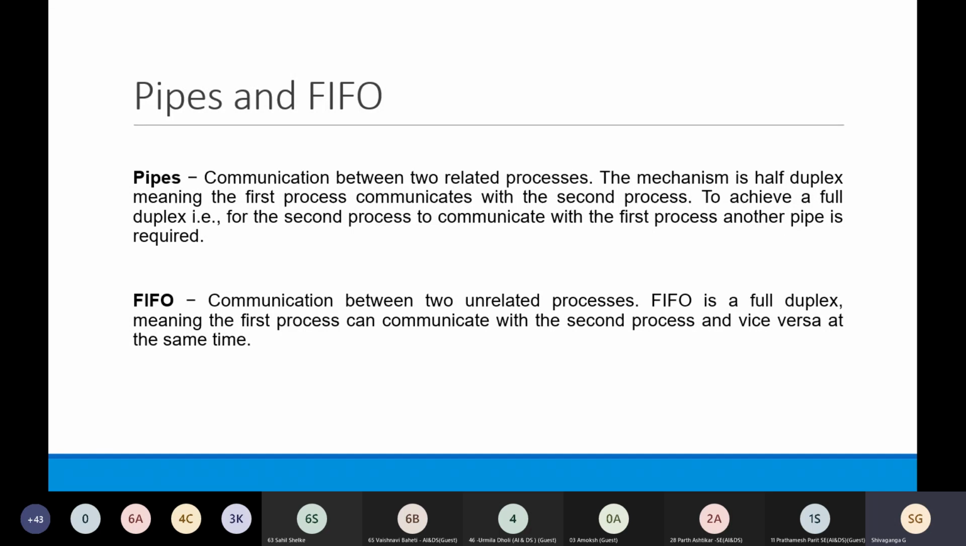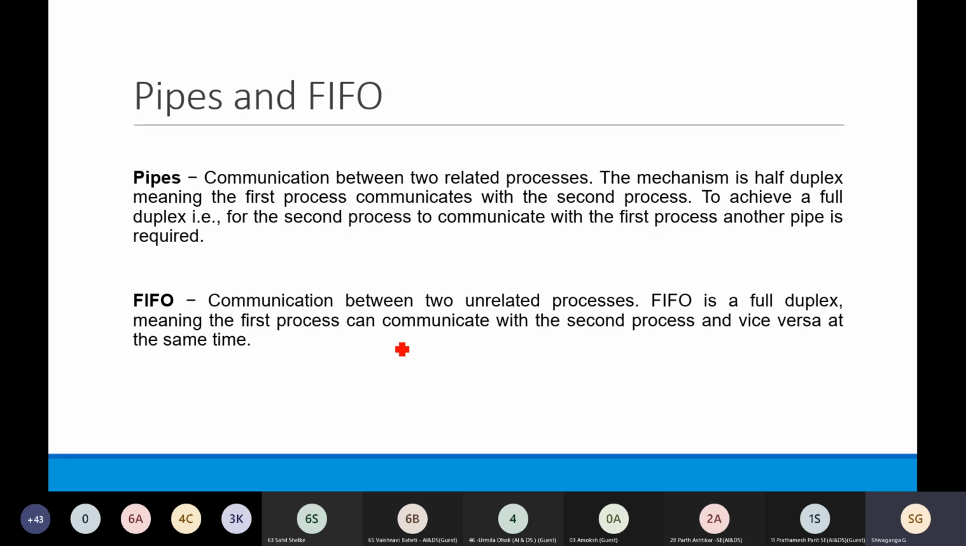If we want to achieve full duplex communication, in that case we need to use two different pipes. One pipe is for one way and the second pipe for the other way. One pipe will be for parent to child communication, and the second pipe will be for child to parent. In this way the related processes can communicate with each other with the help of pipes.